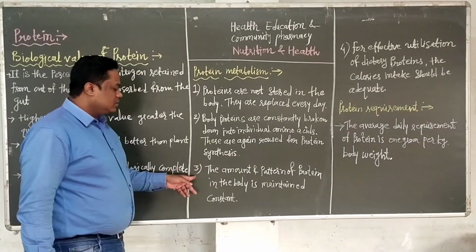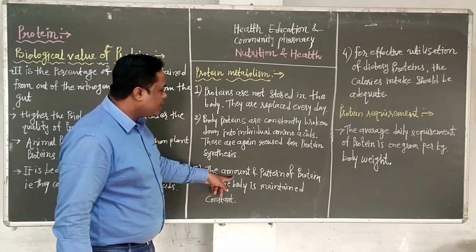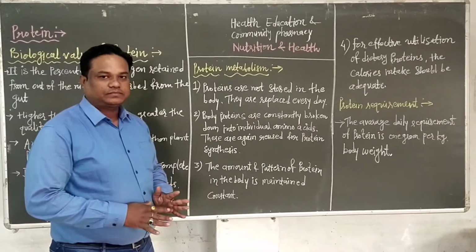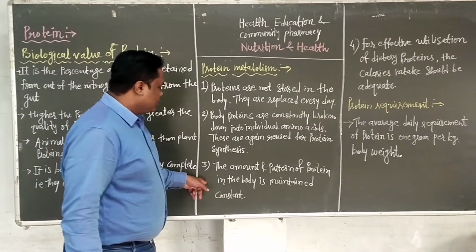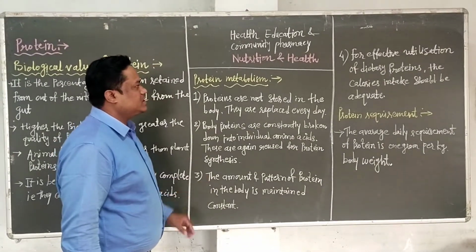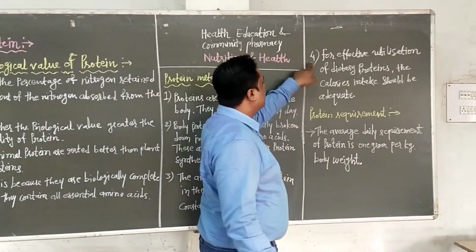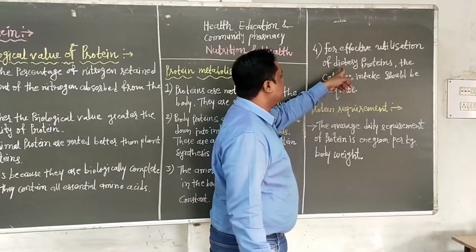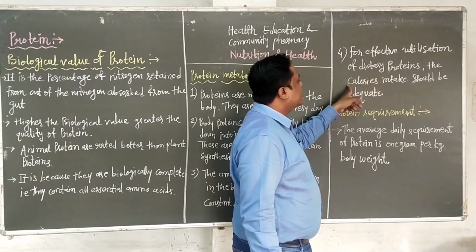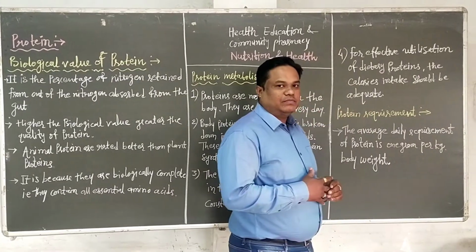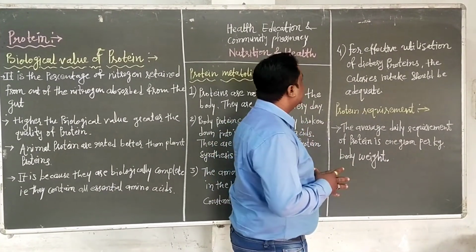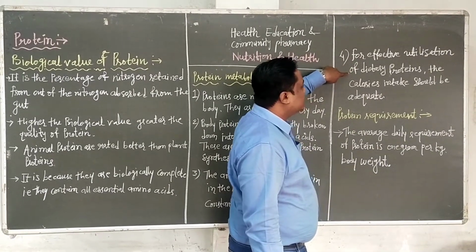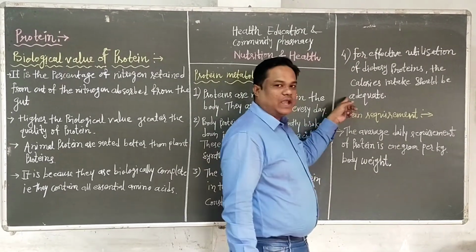Third, the amount and pattern of protein in the body is maintained constantly with the help of essential amino acids. Fourth, for effective utilization of dietary proteins which come from food, the calorie intake should be adequate. Means proteins should be properly taken as a source.